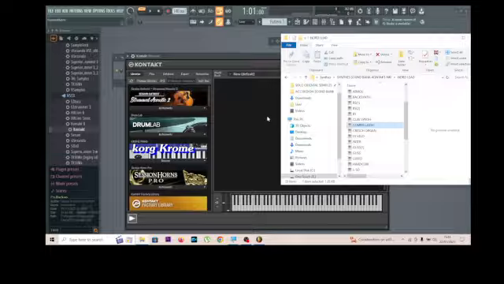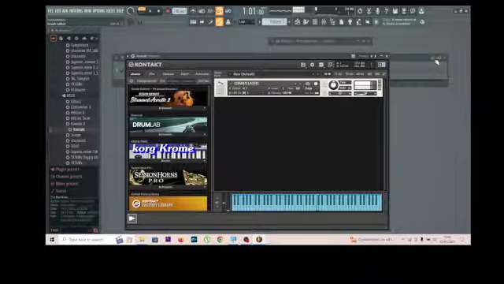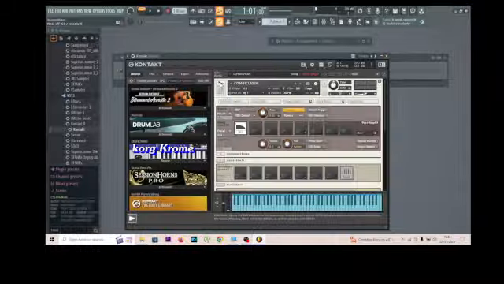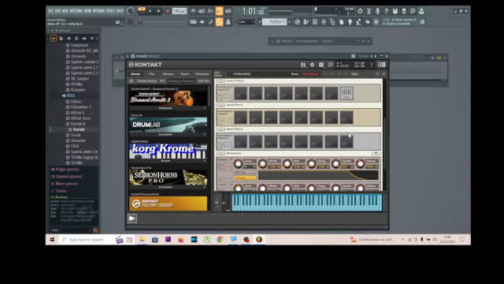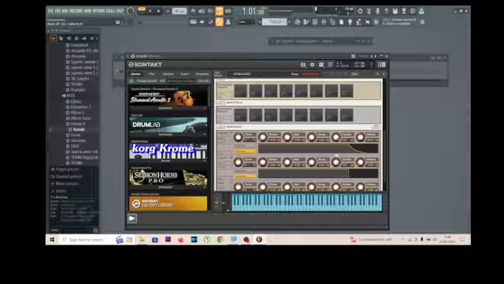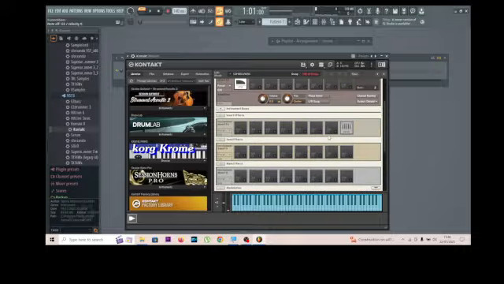Let's try this one. It's working normally. If you want to make some edits, reduce, and add some effects from here, it's available. Later save and make it how you want.